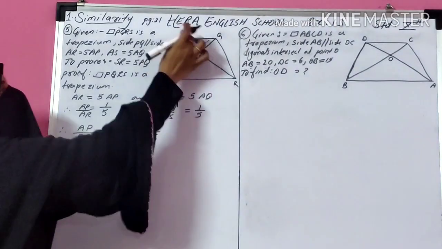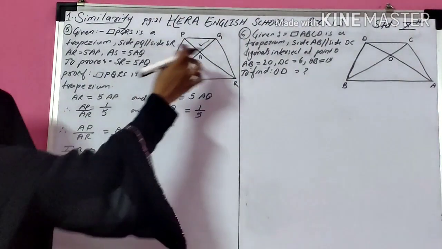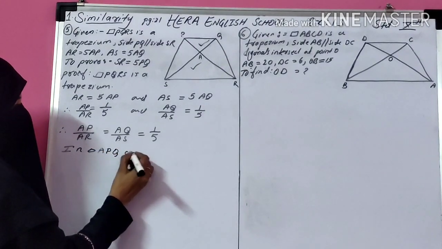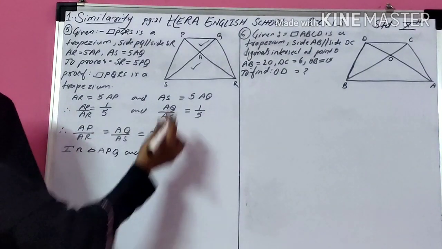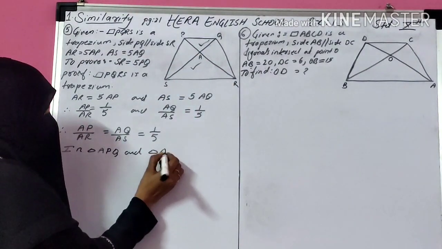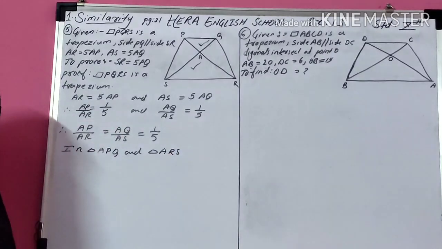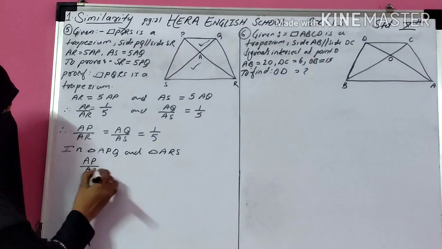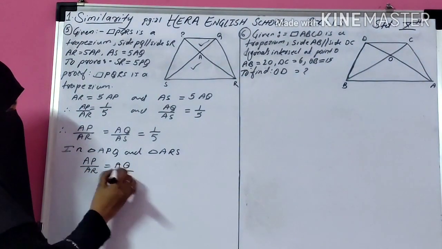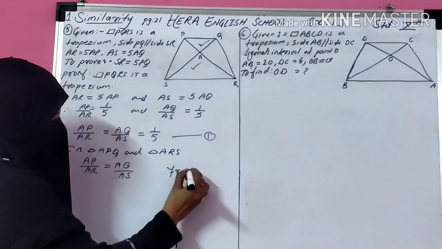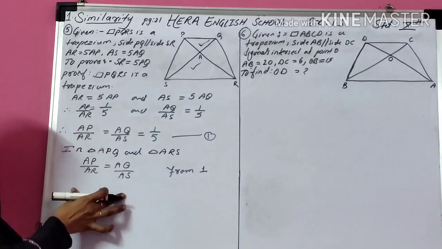In triangle APQ and triangle ARS, these two corresponding sides are already proportional. So AP upon AR is equal to AQ upon AS. Give it number 1. Two corresponding sides are proportional.